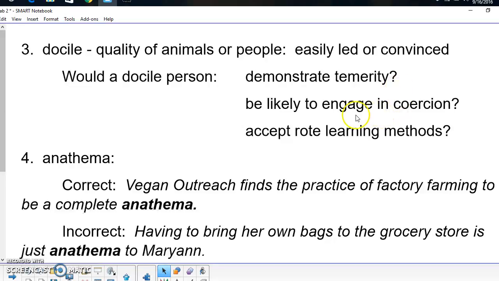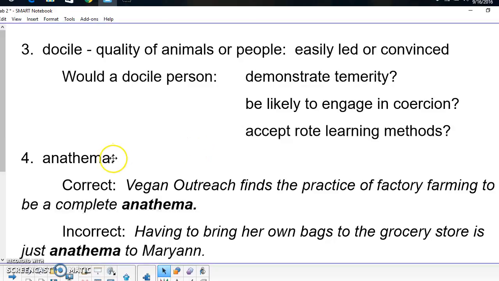Would a docile person be likely to engage in coercion? No, because that requires a lot of force on a person's part, and a docile person is not going to be the one pushing other people around. Would a docile person accept rote learning methods? Yes. Someone who is easily led around would be accepting of any way of learning something, even if it was boring, even if it was habitual. They wouldn't be looking to do new things.